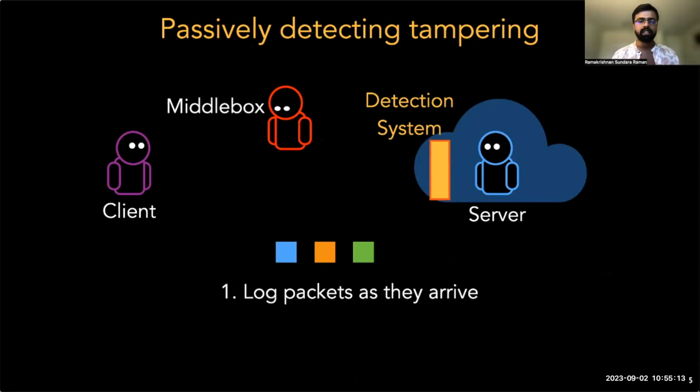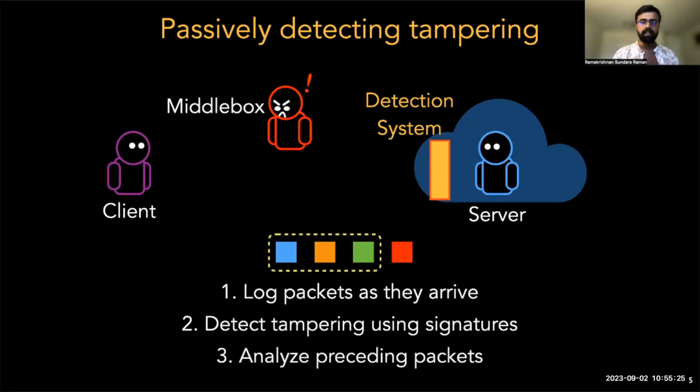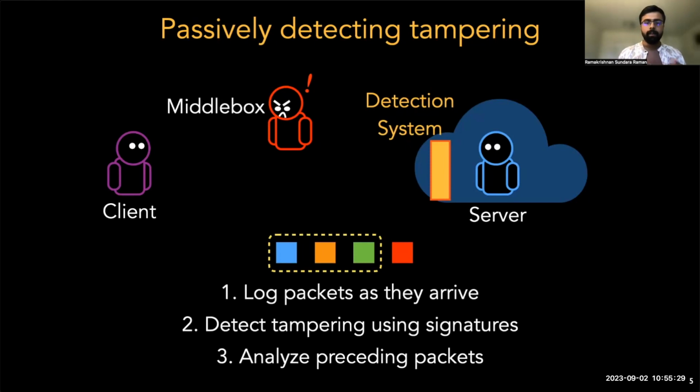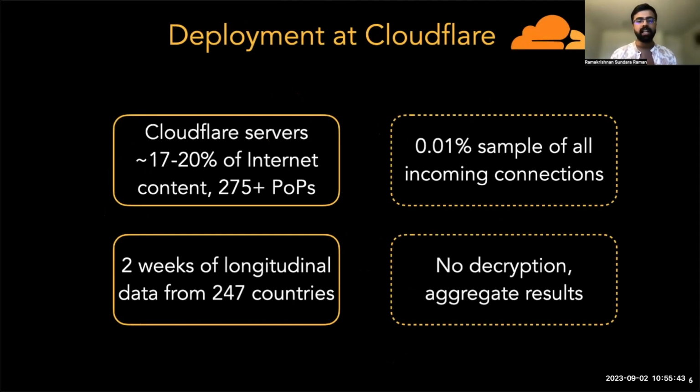Our detection system logs packets on a server as they arrive, looking for when tampering happens using a set of specific signatures. When tampering is detected, the system analyzes preceding packets in the TCP connection to identify the triggers that cause tampering. Now, imagine all of the things that such a detection system could see if deployed, say, at a large cloud provider. Well, that's exactly what we did in deploying our technique at Cloudflare, a large CDN provider that serves about 17 to 20% of popular internet content.